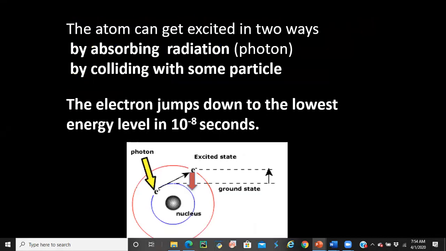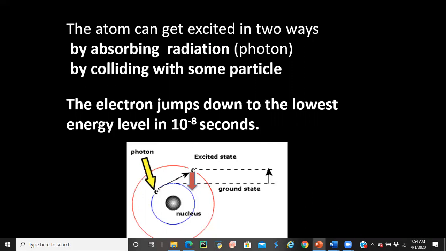So an atom can get excited in two ways. One, by absorbing certain kinds of radiation, we can say by absorbing photons. It cannot absorb just any radiation. The energy should be suitable to get excited from a lower energy state to a higher energy state, right? The other way is by colliding with some particles. If an atom collides with another particle, atomic particles or subatomic particles, it will get excited. So there are two ways to get excited from a lower energy state to a higher energy state.